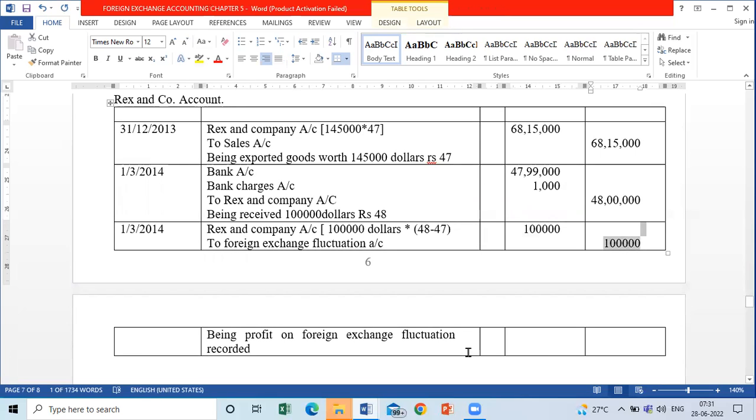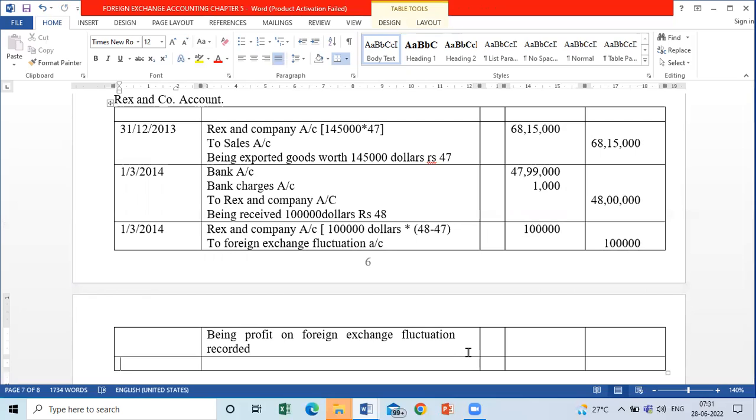Entry will be on 31st March 2014. Pay attention now. I am supposed to receive $45,000 at what rate? As per the transaction, at 47. But on 31st March the rate is 46.5. So my receivables will reduce by 50 paise.